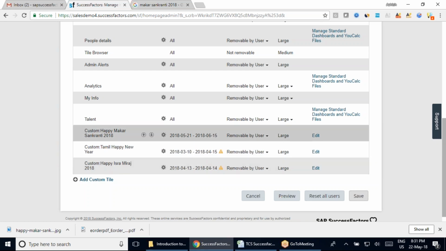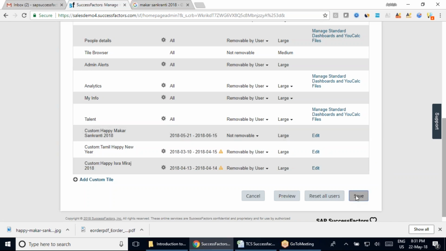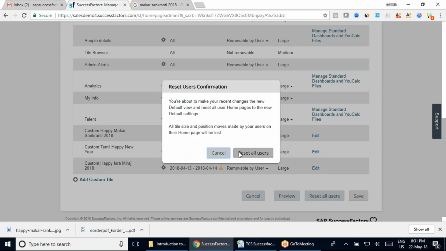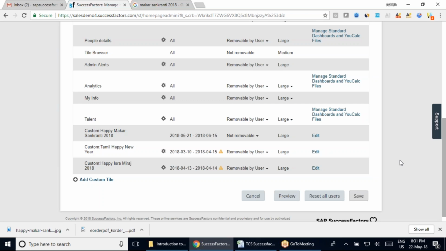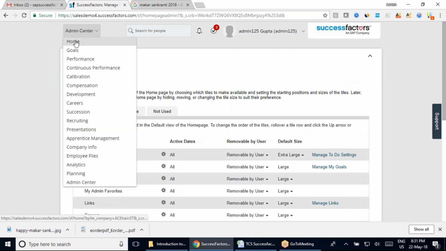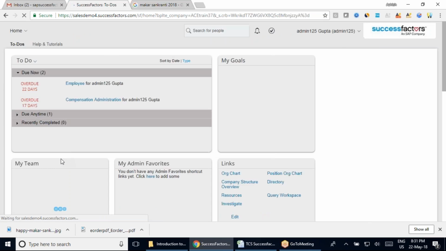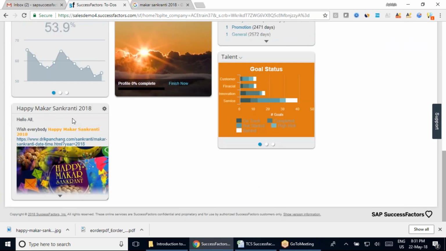So what I'm going to do, you can see this remove by user, right? I am going to block this, and I'm going to say the user cannot remove this tile from the home page, because this is something important. They should see what their MD and everybody is wishing. Otherwise, tomorrow Siddharth will come and complain that the organization does not care about him. So I want this tile to be compulsorily shown on your home page. Now since I have moved my tile down, it has come here,